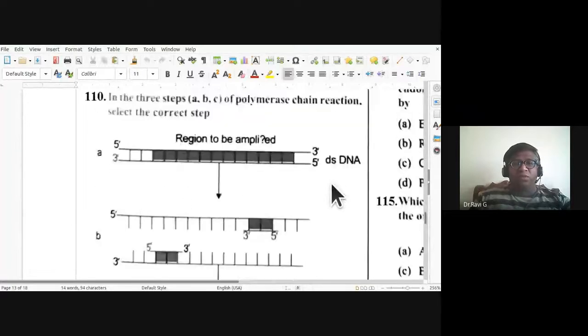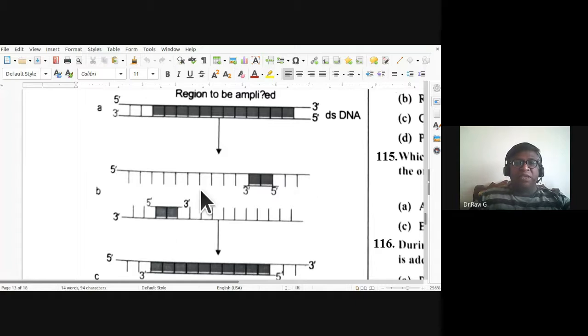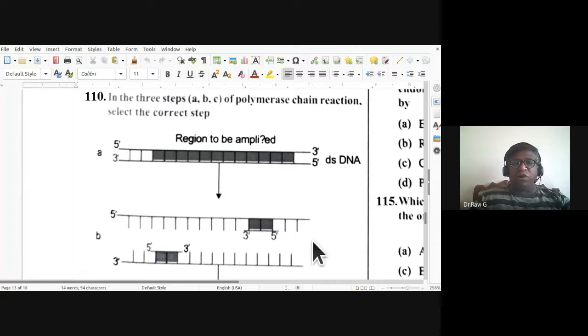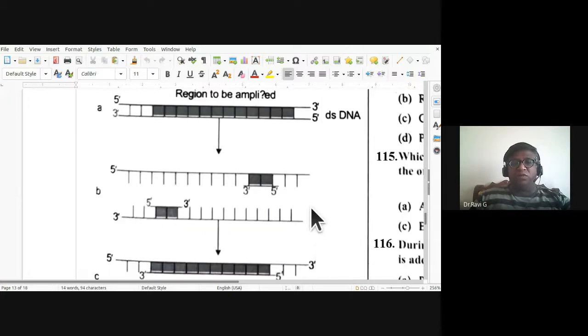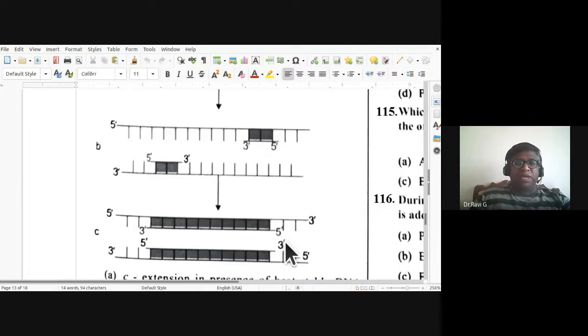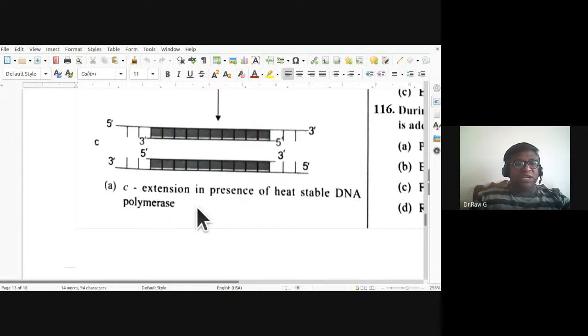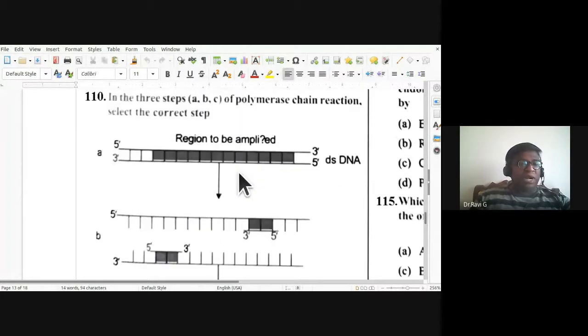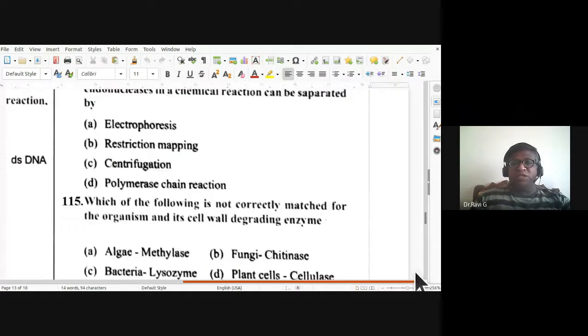If you look at the region to be amplified, this is double-stranded DNA. The diagram is not the correct step. Here what you are noticing is the direction. They have not given it towards the other end, so that is also not the correct step. So C is extension in presence of heat stable DNA polymerase. That is the correct answer for 110. The remaining options are wrong.